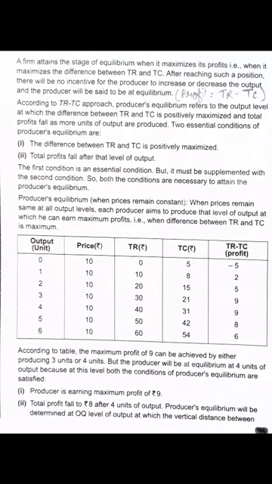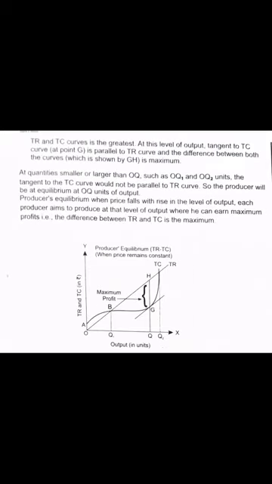Determined at OQ level of output at which the vertical distance between the TR and TC curve is the greatest. Okay. Now what we checked out, that is the TR-TC distance is the greatest. Now next is what?